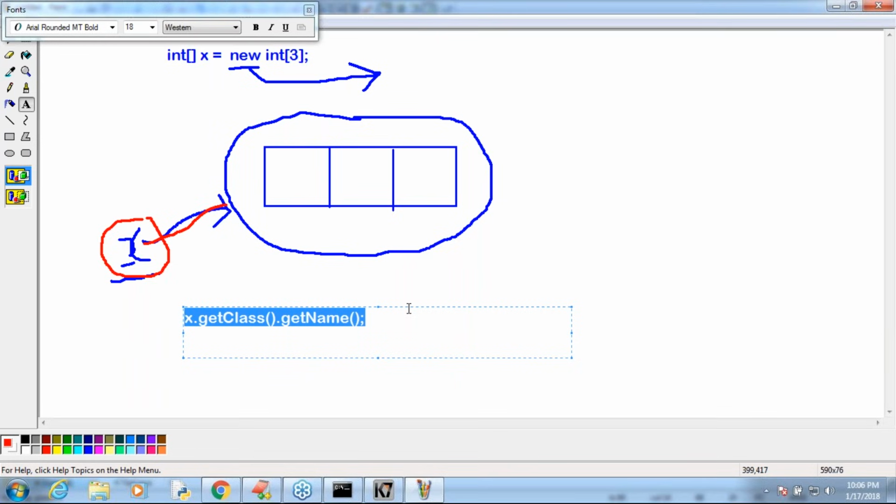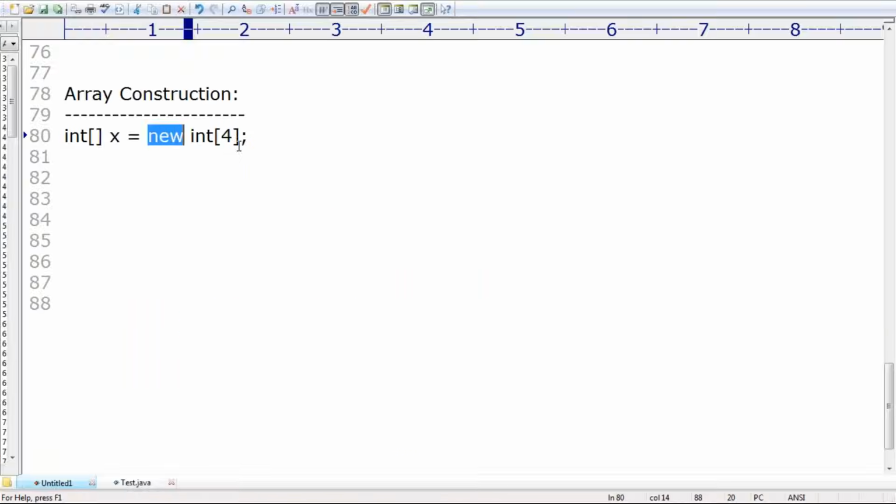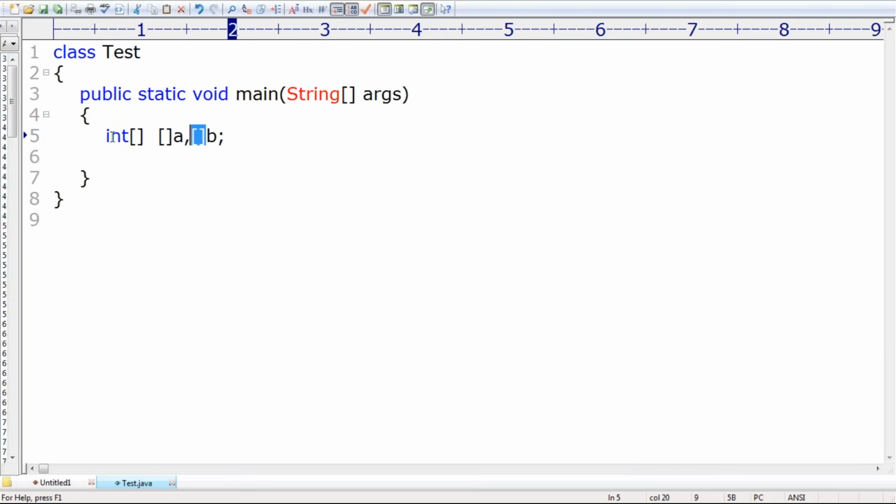Sir, it need not be an array object. If you know an object reference and you want to know the corresponding class name, this is the fixed syntax. What do I have to take, sir? getClass().getName(). Remember that, getClass().getName(). Okay, have a look once, sir. I'm taking a simple example, int array.